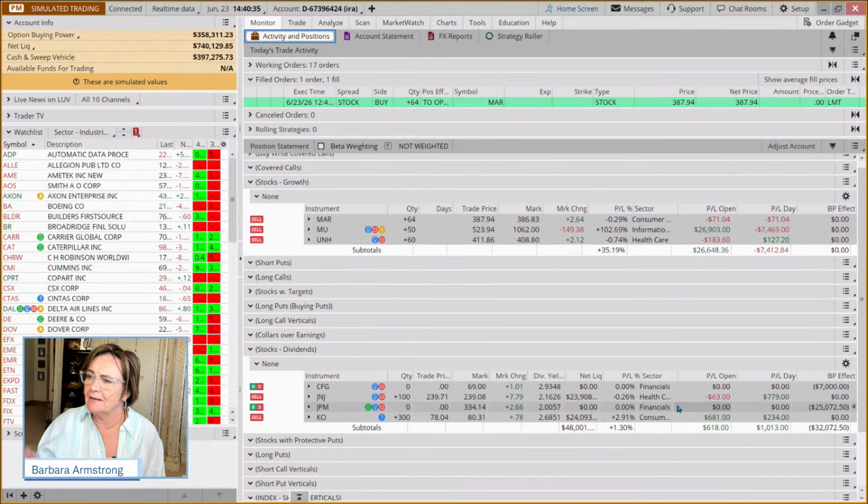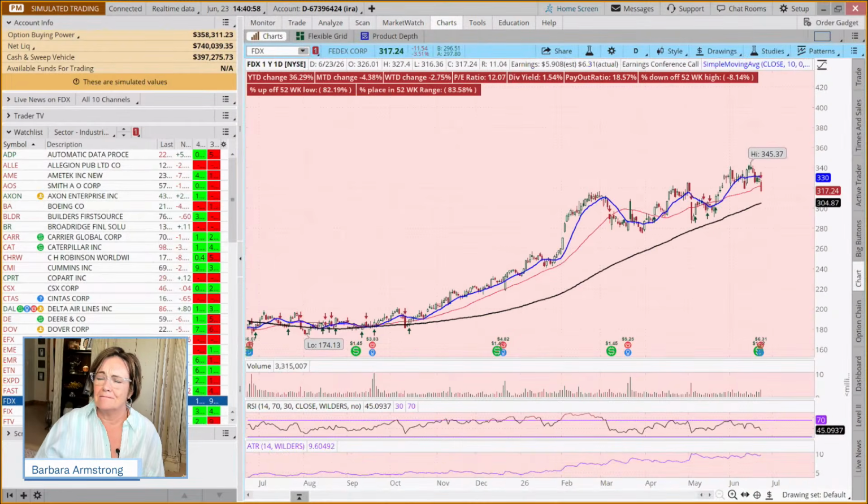The other thing that we were talking about was honoring our position size, how to create a very quick scan and save sector watch lists by industry group so that we can very quickly, if we want to, invest rotationally in a stock and look at a specific industry group. It's very easy to do that.